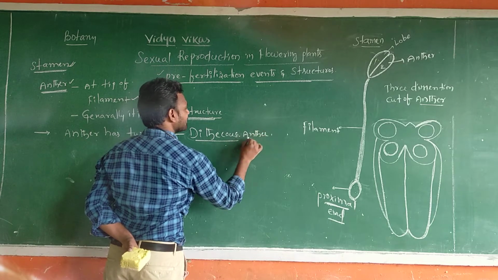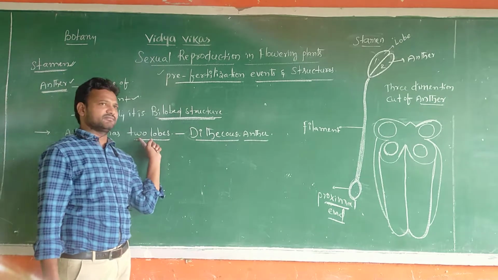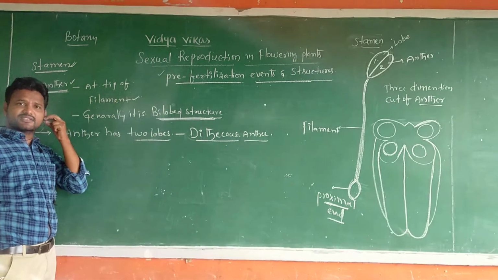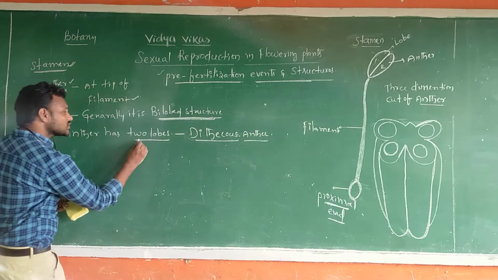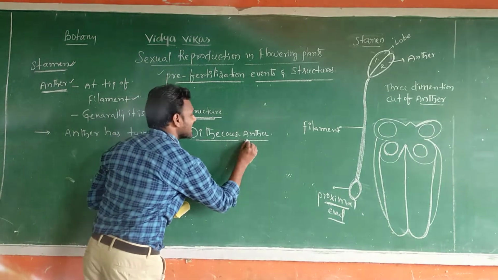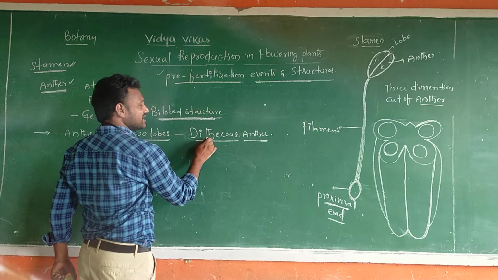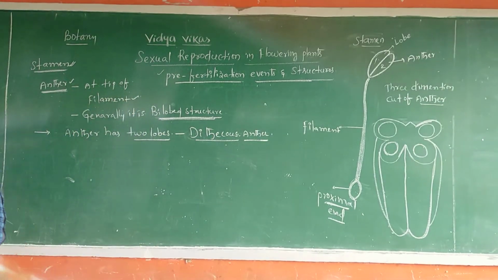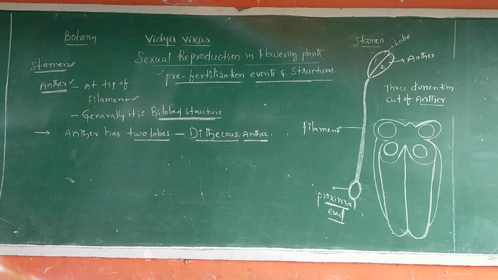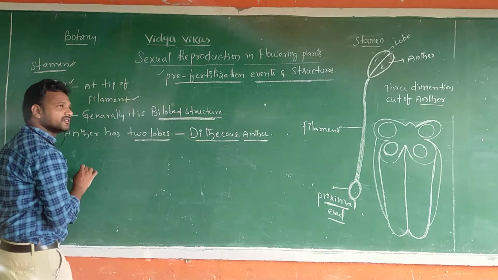Dithecus anther. Listen very carefully. Anther has two lobes. Anther is a bilobed structure. We discussed, yes, anther has a bilobed structure means anther has two lobes. That's why this is called a Dithecus anther. Di means what, sir? Two. Theca means sac. So you observe two lobes are present. That's why this is a Dithecus anther.